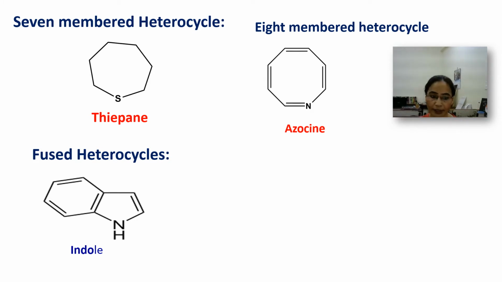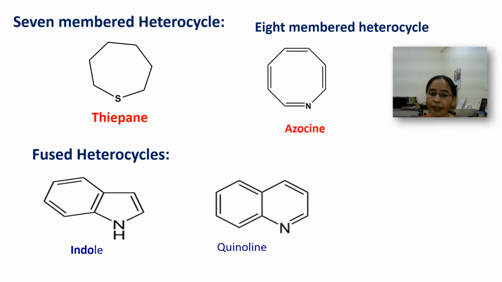We can't separate this. This is the heterocycle one and this is the homocycle one. When they get fused together, now the compound will be classified as a fused heterocycle. Another example you can see here, a 6-membered heterocycle ring is fused with the benzene ring, which is also 6-membered, and this ring system is classified as quinoline, and this comes under the fused heterocycles.